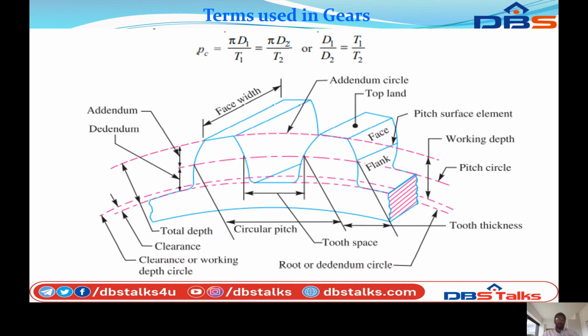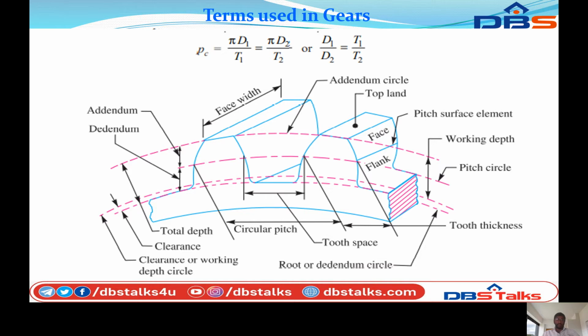Cancelling pi on both sides, finally D1 by T1 equals D2 by T2, so D1 by D2 equals T1 by T2.